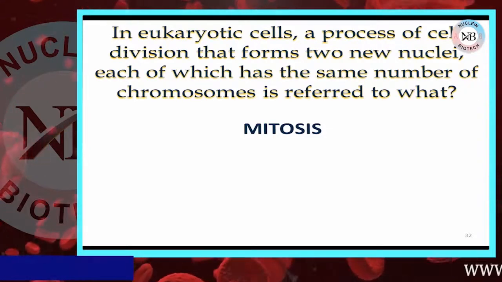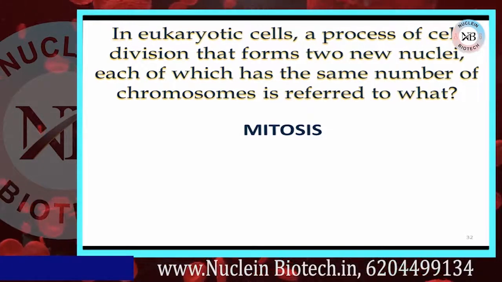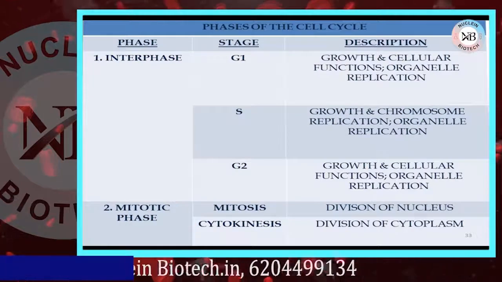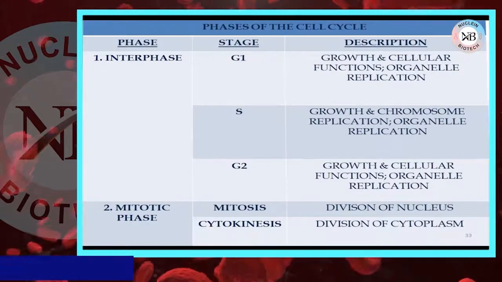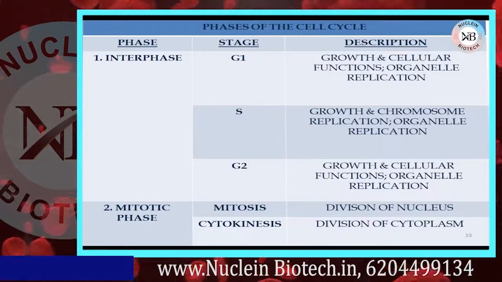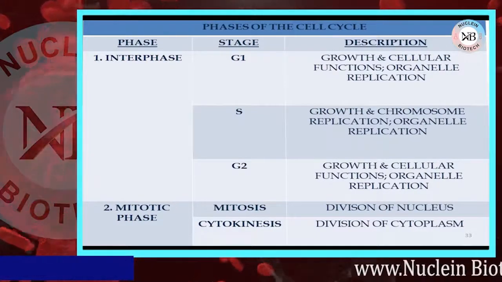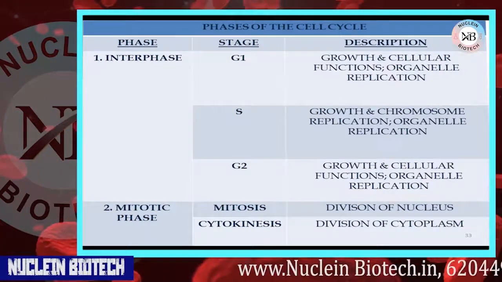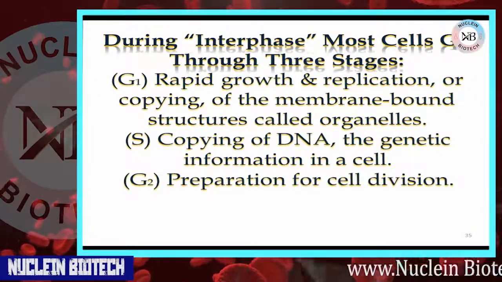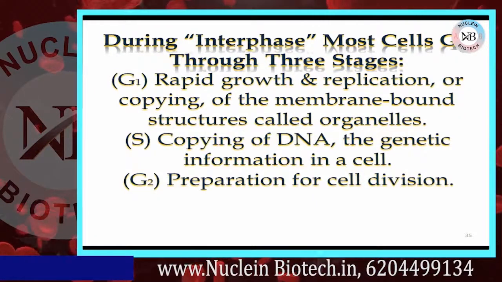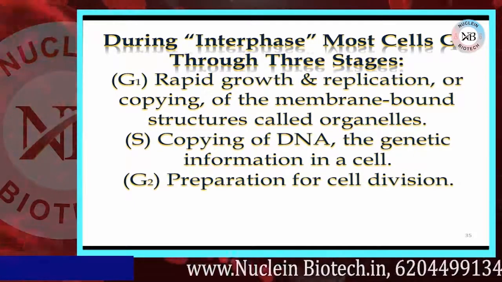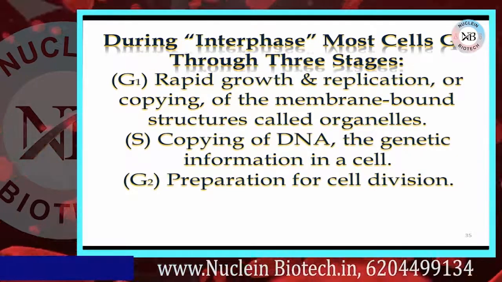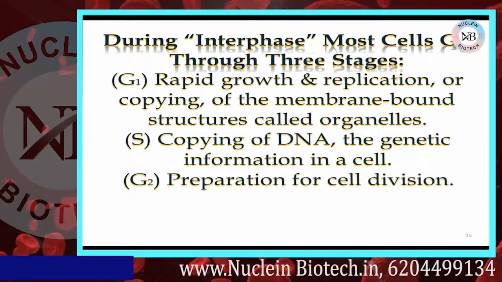Phases of the cell cycle: there are mainly two phases, interphase and mitotic phase. In interphase, substages are present: G1, S and G2. In G1 phase, growth and cellular functions and organelle replication occur. In S phase, growth, chromosome replication and organelle replication occur. In G2 stage, growth and cellular functions and organelle replication occur. On the other hand, in mitotic phase, mitosis is division of the nucleus. Cytokinesis means division of the cytoplasm.